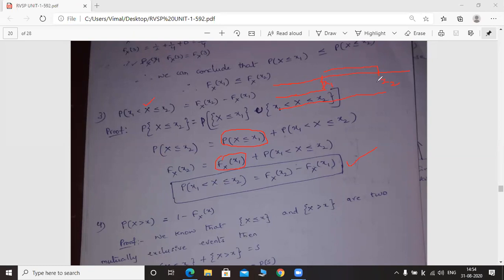Next, separate this entire scale up to x2 into two regions. In the first region, include x1. In the second region, don't include x1. Greater than x1, you have to consider up to x2. So after applying probability, this union becomes plus. Probabilities can be replaced with cumulative distribution functions, and then this one will appear and this one will occur. Next, the fourth property. This is also very easy. Let us complete.